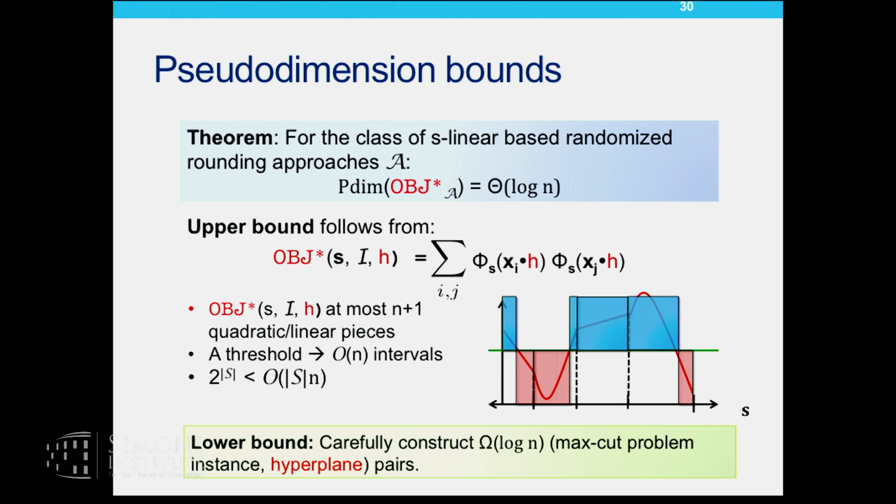Similar to how we did for the case of clustering, we also have a lower bound on the pseudo-dimension, for which we have this careful construction of log n different input instances. But now the input instance is not just a max-cut problem instance, it's also a hyperplane. It's a max-cut problem and a hyperplane instance. Does anyone have any questions here?